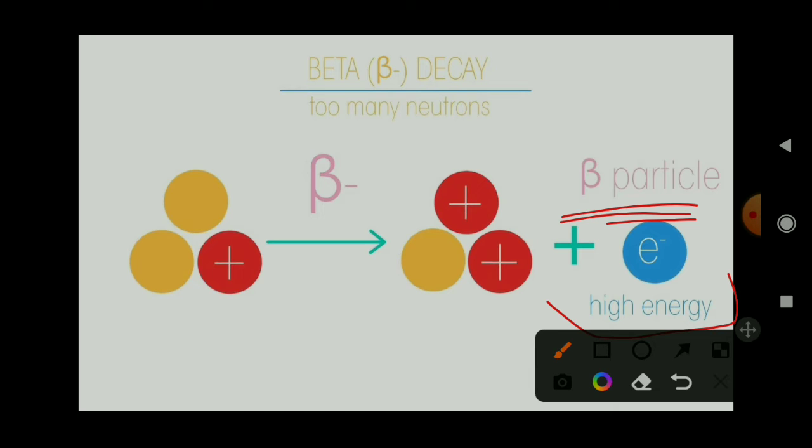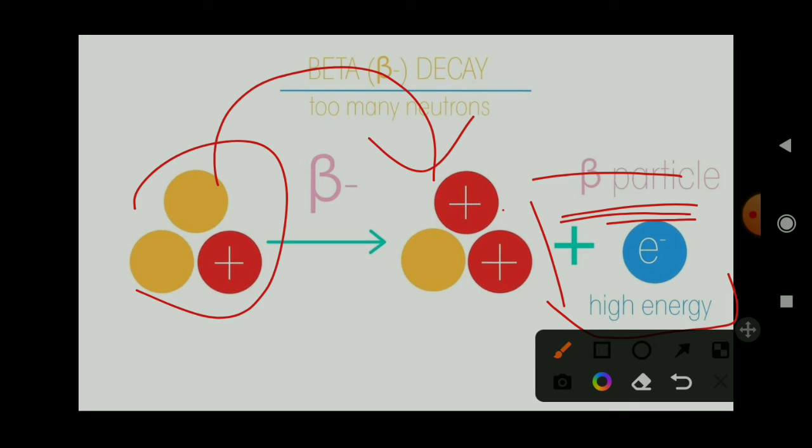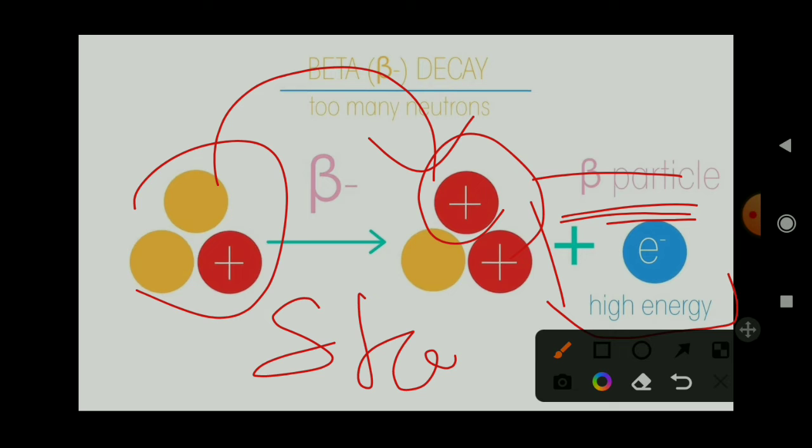Let's revise. They are negative electrons or positrons, whose energy as well as ionizing power are much less than that of alpha rays. What are they? They are negative electrons released when a neutron is converted into a proton for stability.